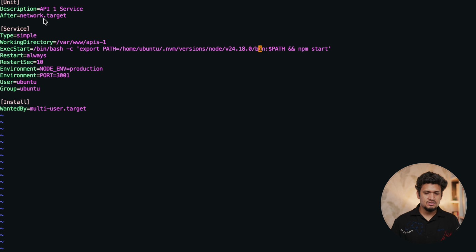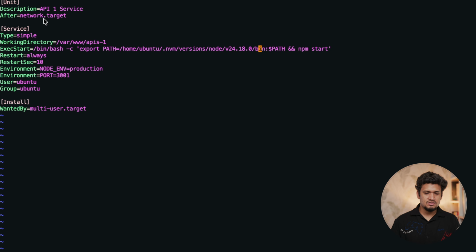So npm will be found in this bin folder. When I run npm from here, this will resolve to this bin because I am exporting the path while I write this bash command. Now this will run at the port 3000, and I will run as a user Ubuntu, and in the group Ubuntu this script will be executed. Now let's save this.